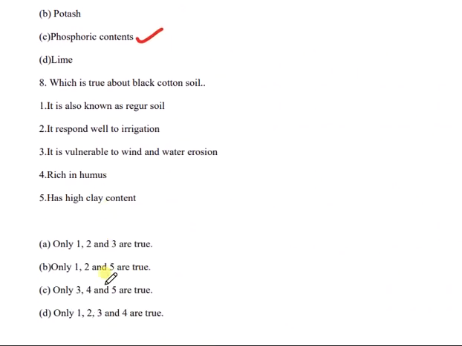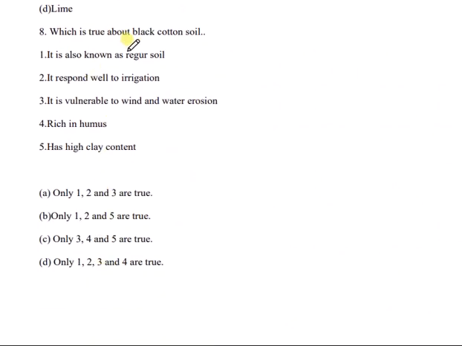Then question number 8. Which is true about black cotton soil? And the options are, it is also known as regular soil, it responds well to irrigation, it is vulnerable to wind and water erosion, rich in humus, and has high clay content.